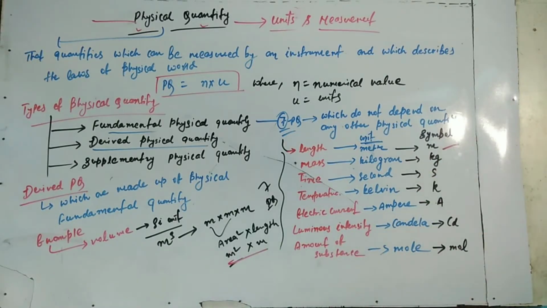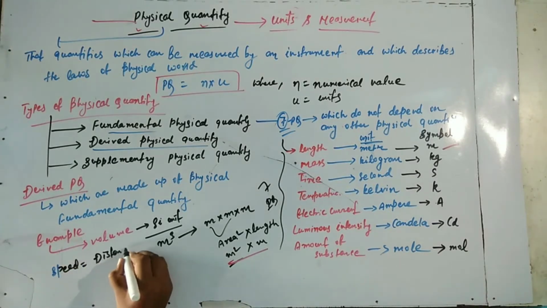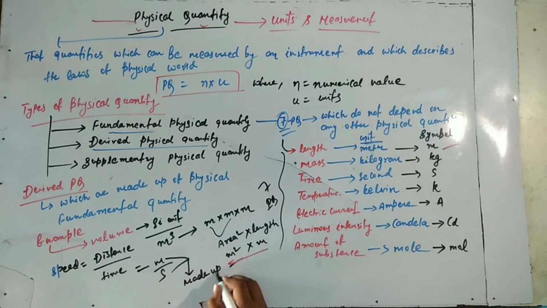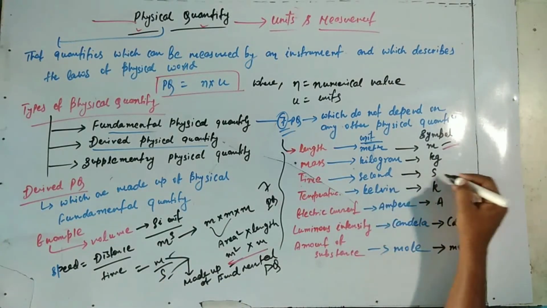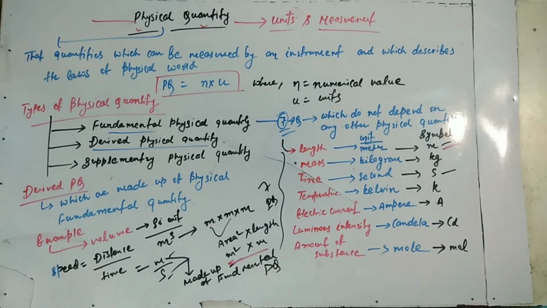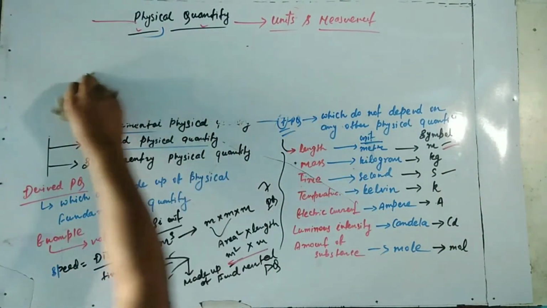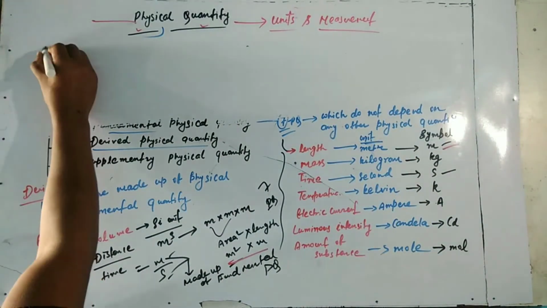So meter is a fundamental quantity. We can take another example, speed. Speed equals distance by time, that is meter per second. Distance is length, and time is time. So meter is fundamental and time is also a fundamental quantity. This is another example of a derived physical quantity.